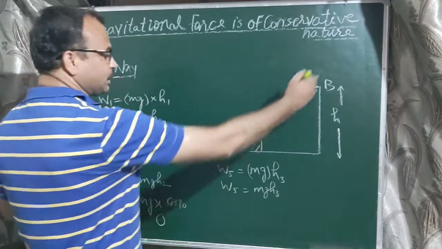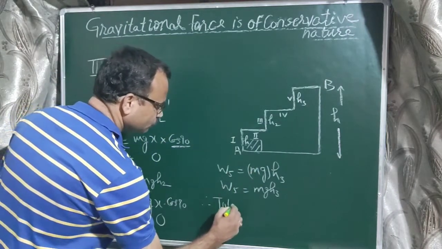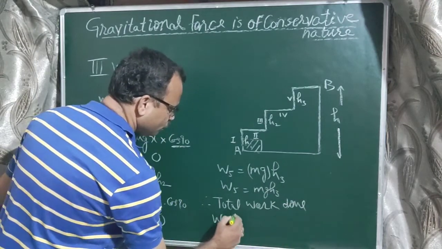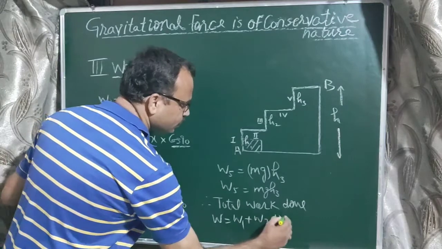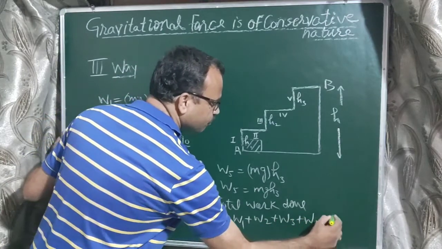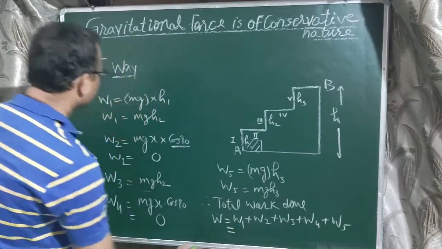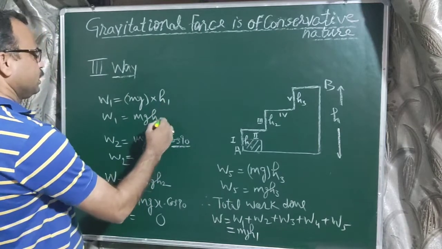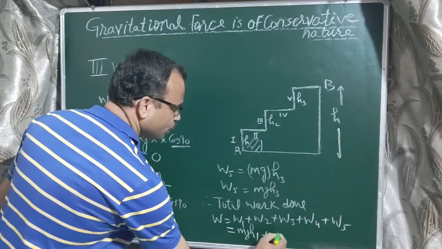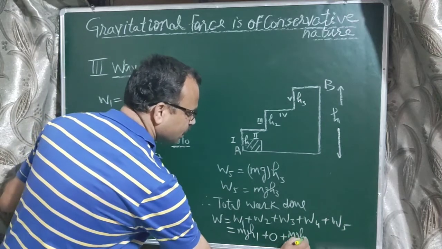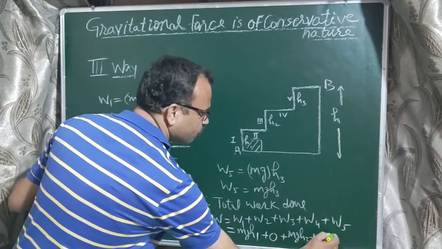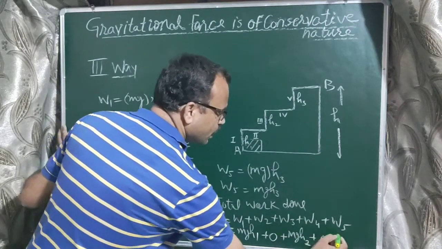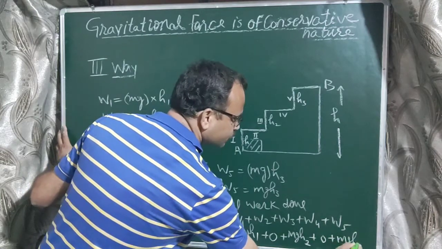Now to calculate the total work done, W equals W1 plus W2 plus W3 plus W4 plus W5. Now put in the value of W1, mg h1, W2 is 0, W3 is mg h2, W4 is 0, and W5 is mg h3.